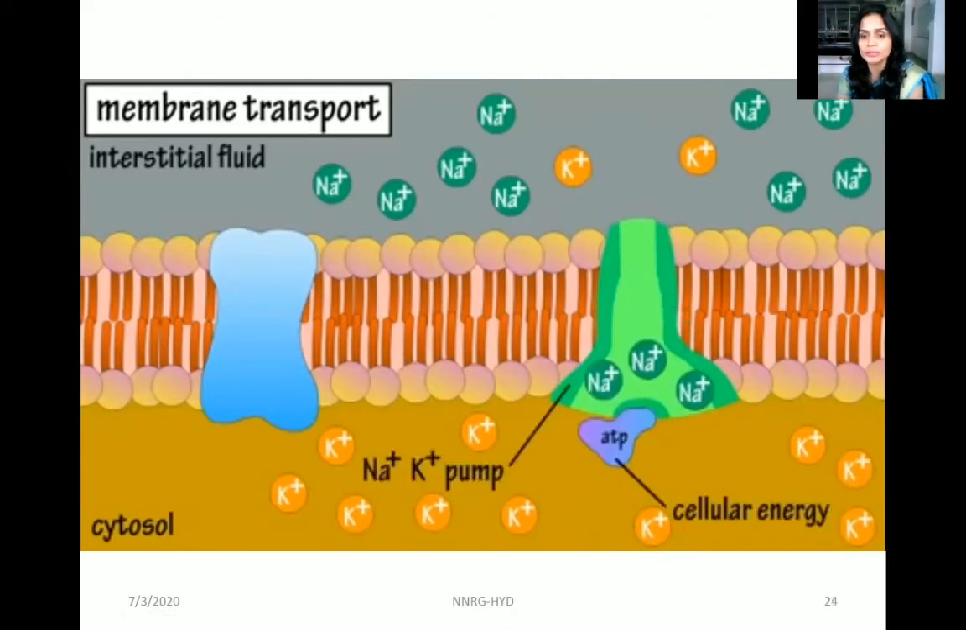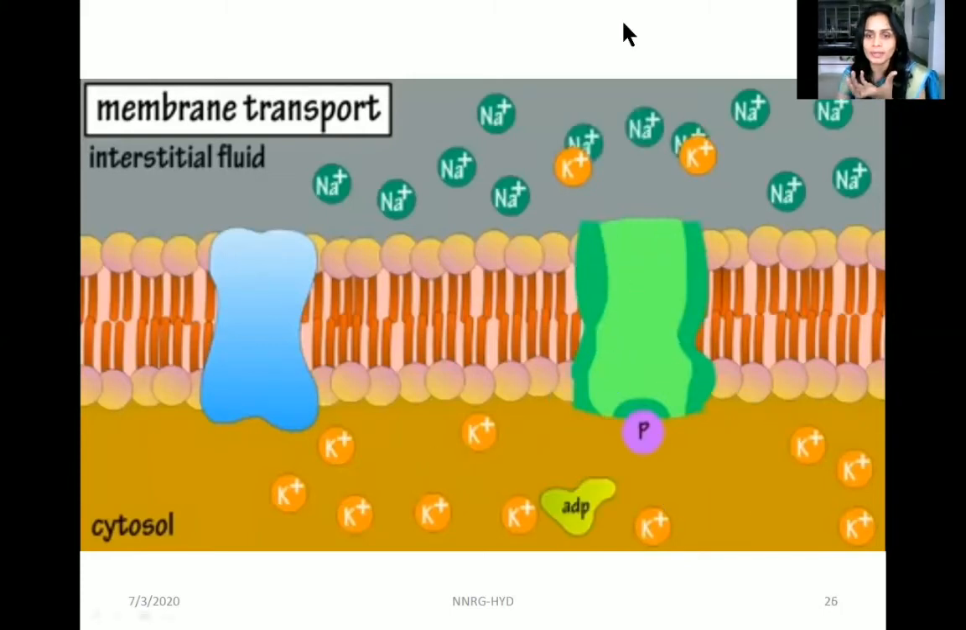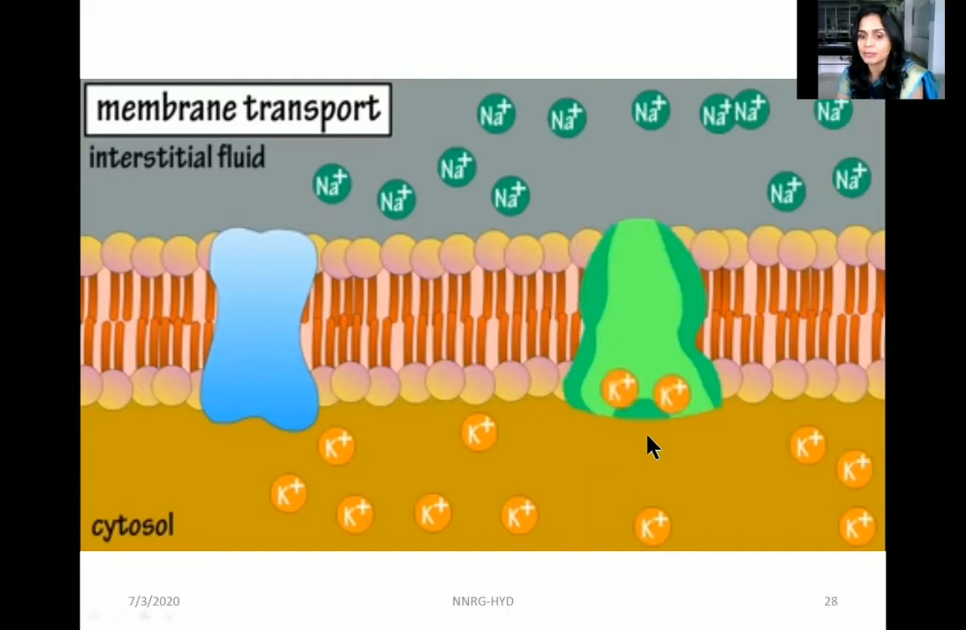As soon as the sodium passes through this channel, the channel is open now, so the sodium reaches the interstitial fluid, and when the channel is open, the potassium molecule which has to come down enters that open channel. As the channel is open because of the presence of this phosphate energy molecule, this phosphate molecule will then detach from that place, so the channel closes again, pushing the potassium molecules down. That's how sodium and potassium exchange through the membrane takes place.